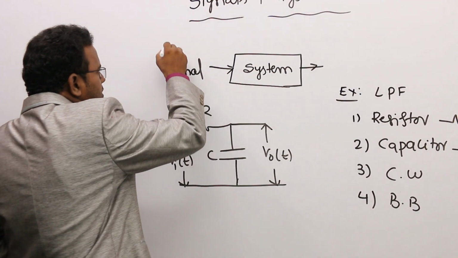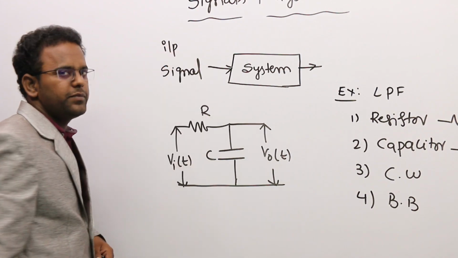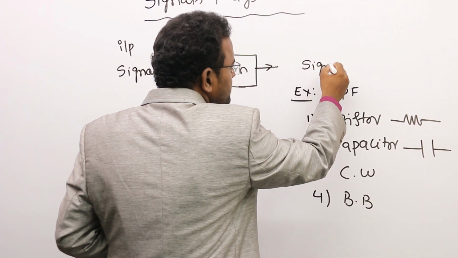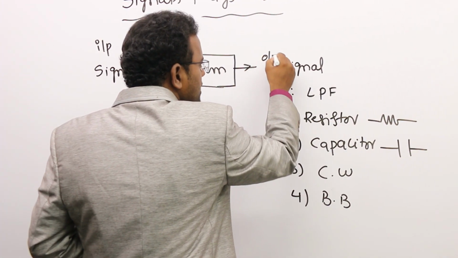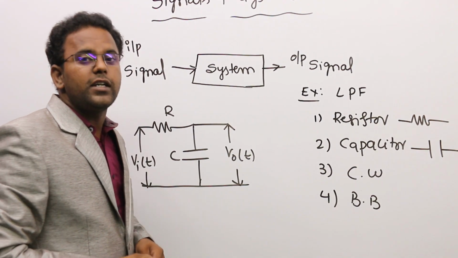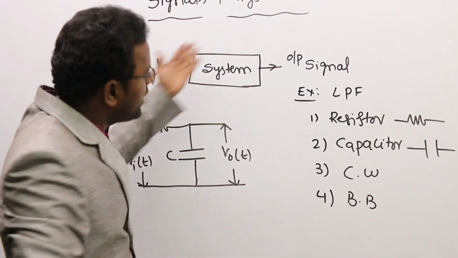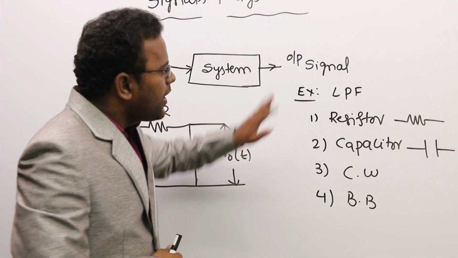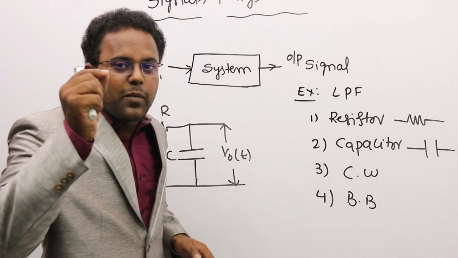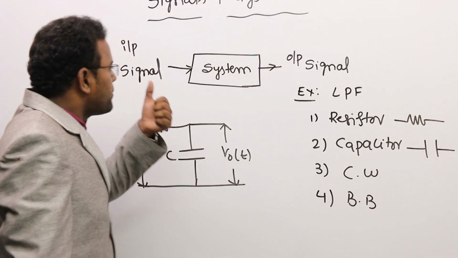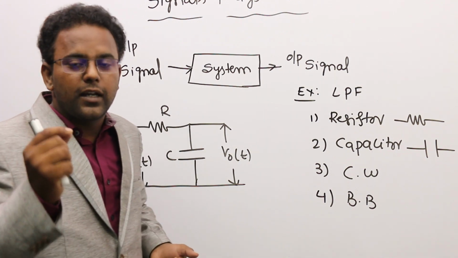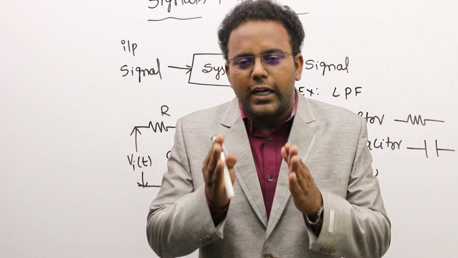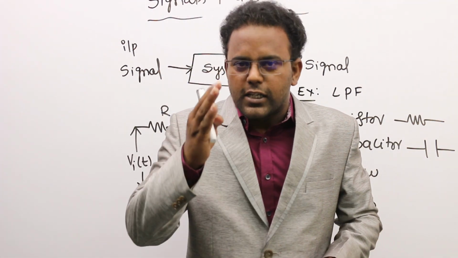We are giving the input side, you can call it an input signal. And we are getting output, which is also a signal, but I am calling this the output signal. Then what is the difference, you may ask? You are giving the input as a signal, you are taking the output also as a signal. Then what is the difference in that? The output signal has some desired qualities when compared with the input signal in that particular situation.